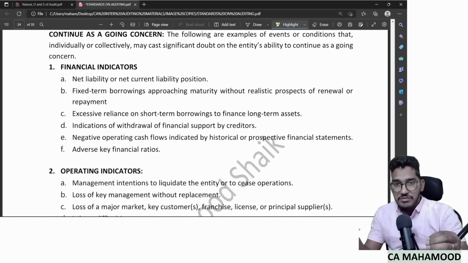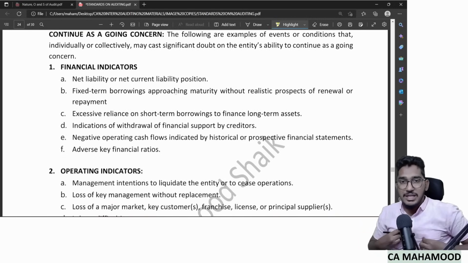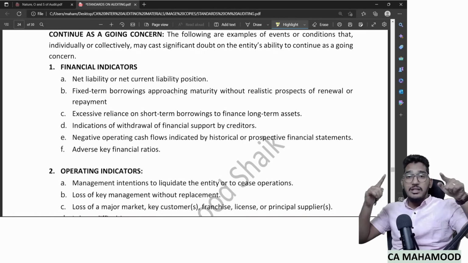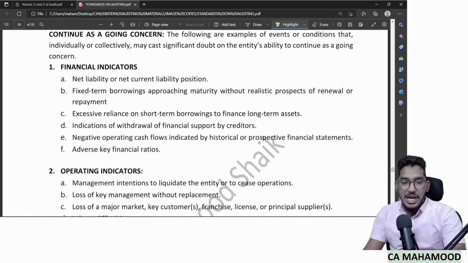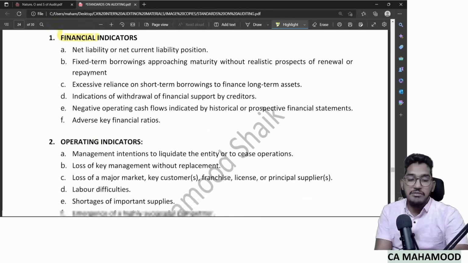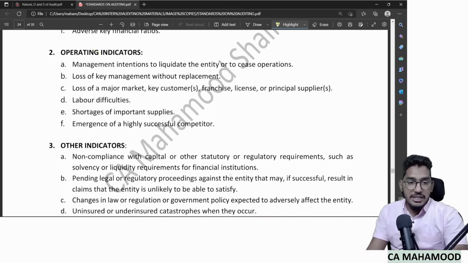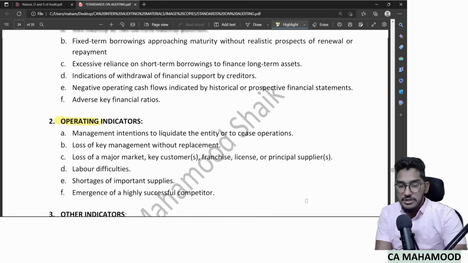Which means if the auditor comes to know about these events or conditions, immediately you should get a doubt that the company might have a problem regarding going concern. Those events have been divided under three categories: financial indicators, operating indicators, and other indicators. Let us see a few examples.